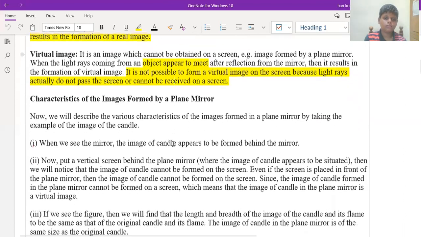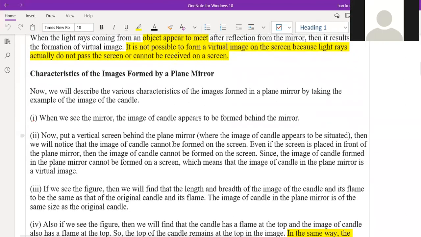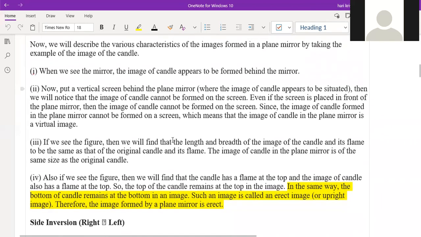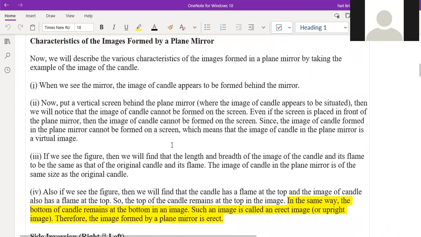Yes, sir. So next is the characteristics of the image formed by a plane mirror. Suppose you place an object in front of the mirror, it will form some type of image in the mirror, right? So what are the characteristics of the image we are going to discuss? In total we have 4 points, and whatever points we are discussing here are for the plane mirror only.